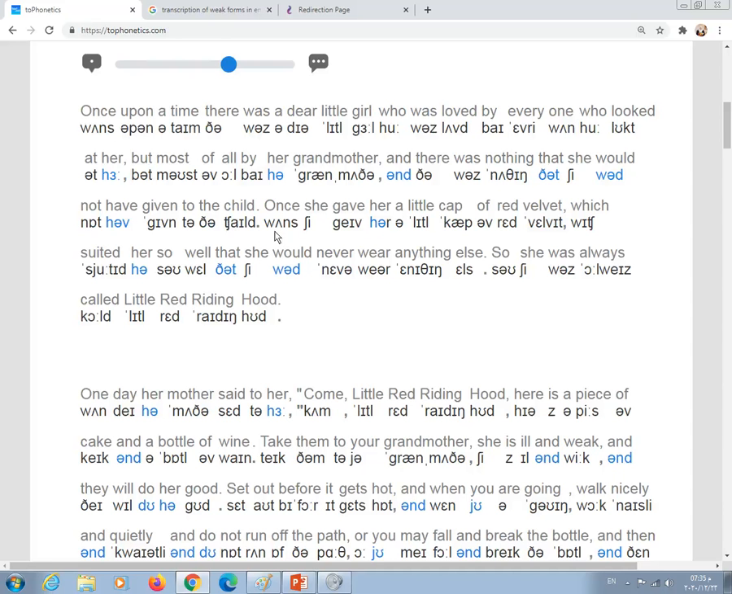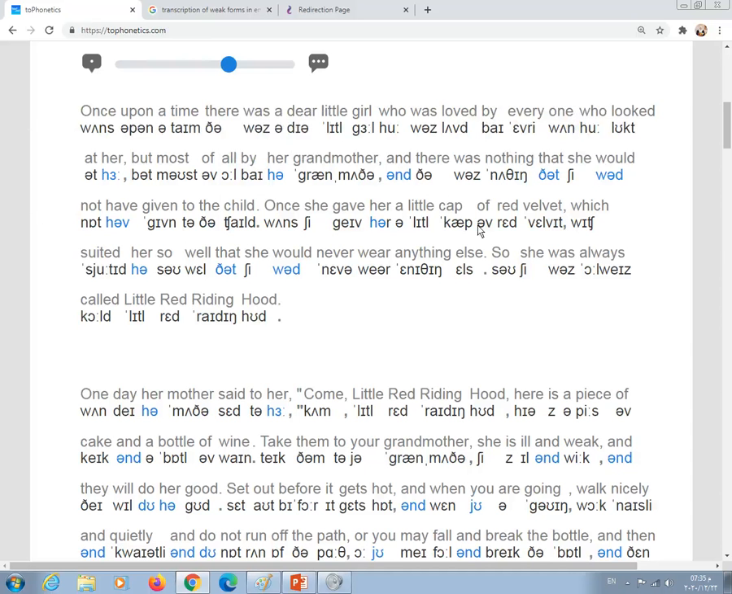Okay, so let's read the first sentence all from the beginning. Once upon a time there was a dear little girl who was loved by everyone who looked at her, but most of all by her grandmother, and there was nothing that she wouldn't have given to the child.